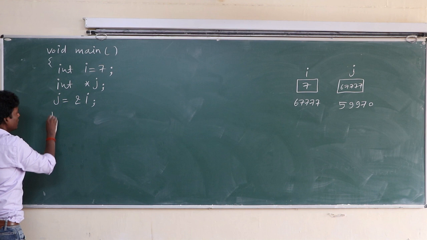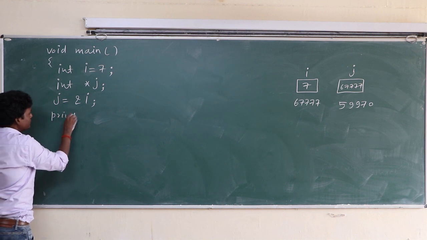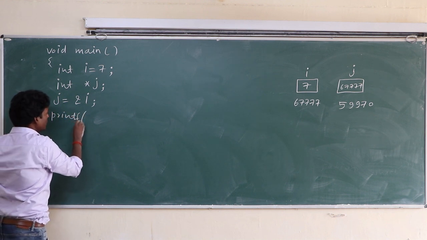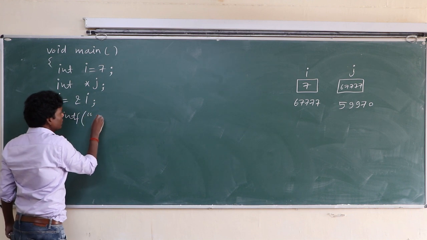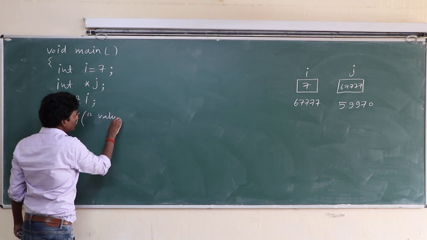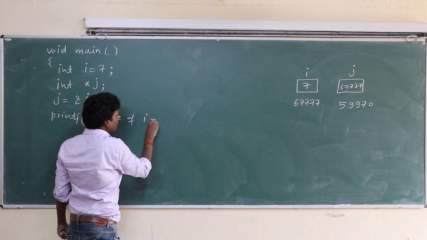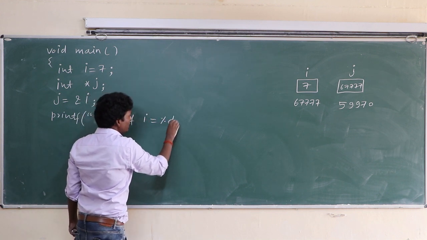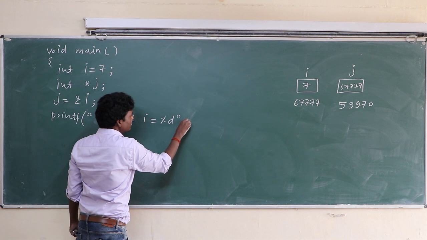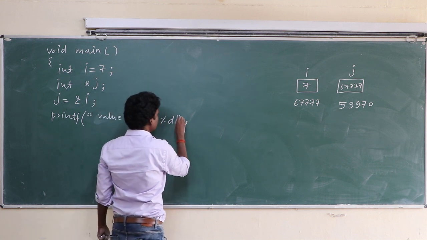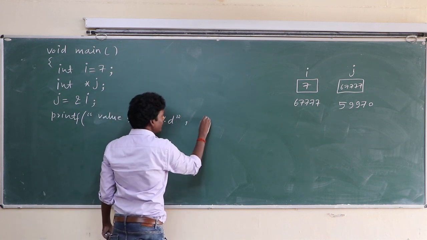Now printf value of i equal to %d, that is i.